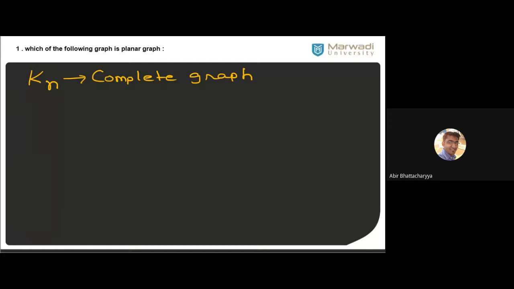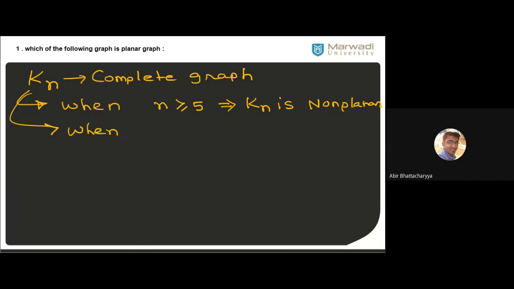When n is greater than or equal to 5, it implies Kn is non-planar. When n is less than 5, it implies Kn is planar. It is always true.